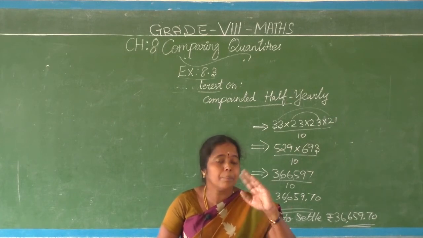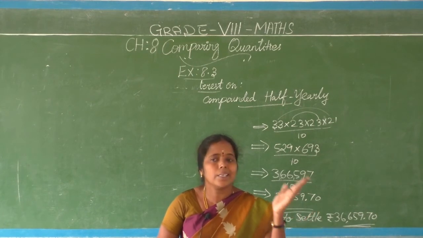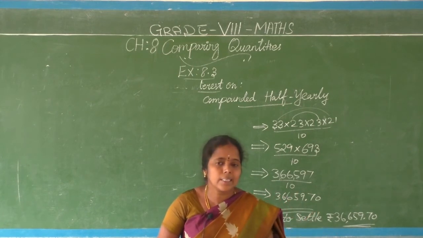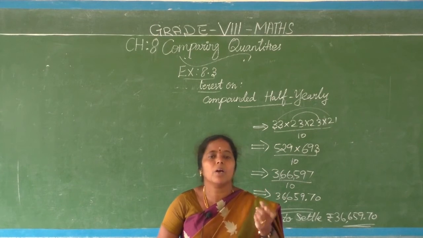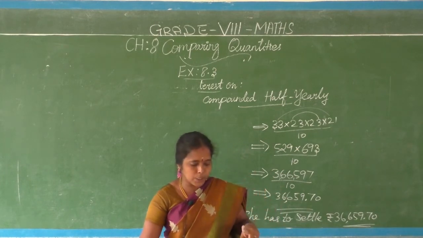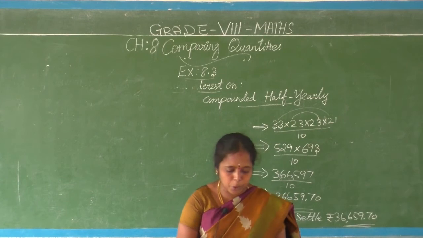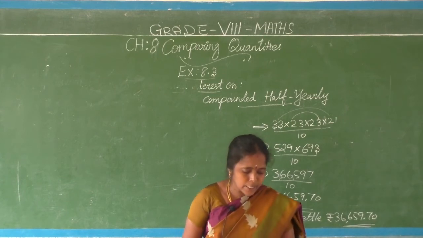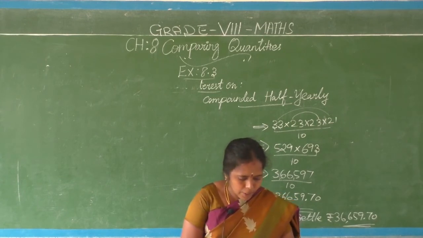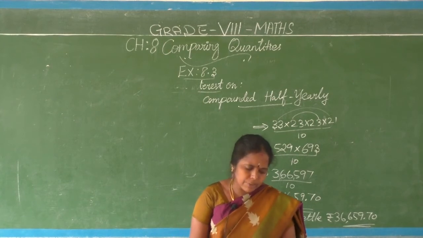The first one is comparison between simple interest and compound interest. The second thing is depreciation, how to find the amount. In these two categories I am going to put a few questions. Okay, if you see the third sum, what is given in this exercise?